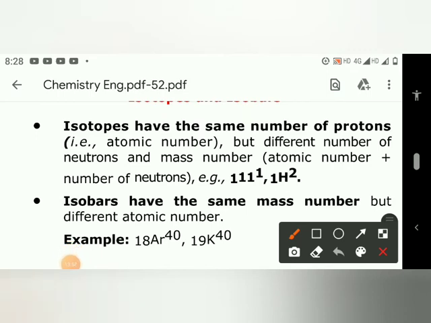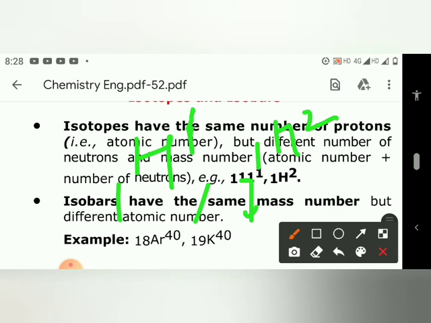You can be clear from the example: here hydrogen, 1H1, and the second one is 1H2.